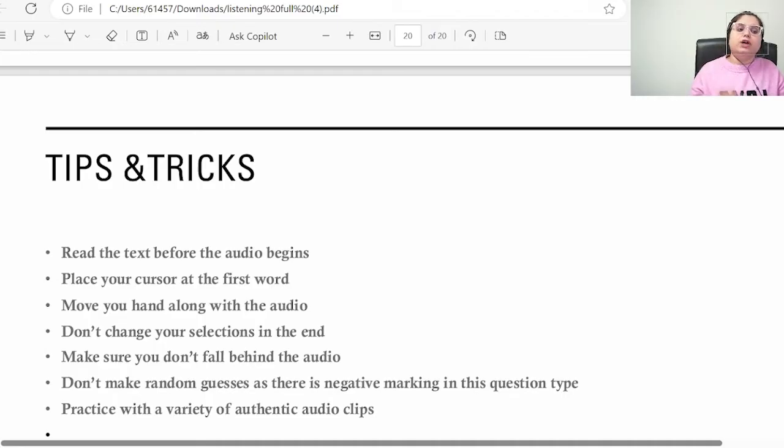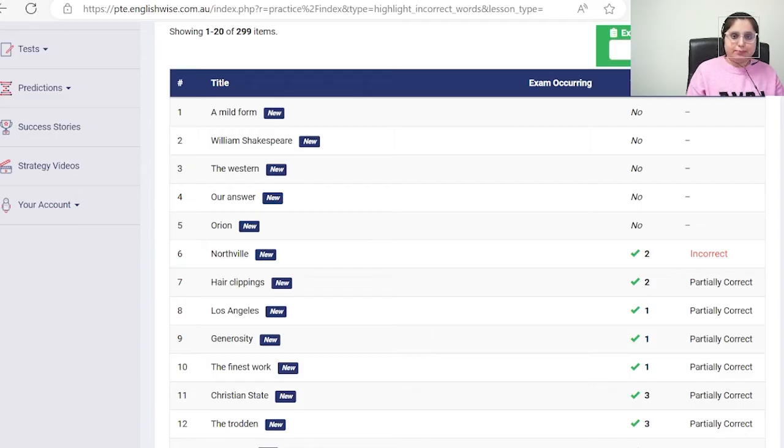Practice with a variety of authentic audio clips. Accents can be changed. You can get lots of practice questions at our Englishwise portal. There will be various types of accents in there, fast, slow, and change of accents definitely. So it will be really helpful whenever you are practicing highlight incorrect words. Make sure you focus more on this. You can easily get a good point for your reading from this section. Let's do an example together of how incorrect words look and how you have to actually perform that.